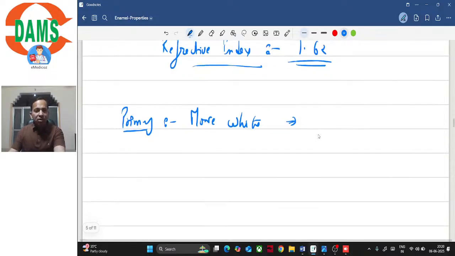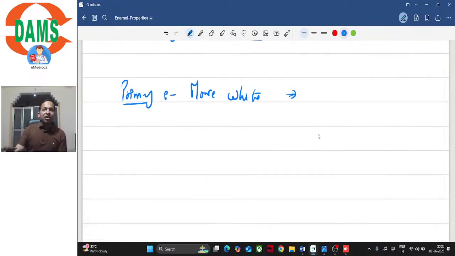If you apply the mineralization concept that we have just discussed, you would realize why the primary tooth appears whiter.